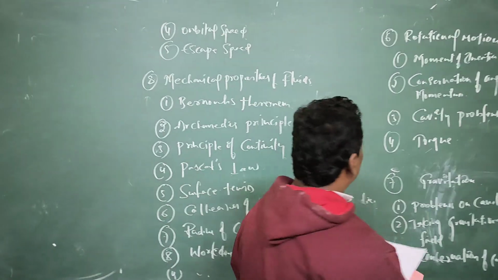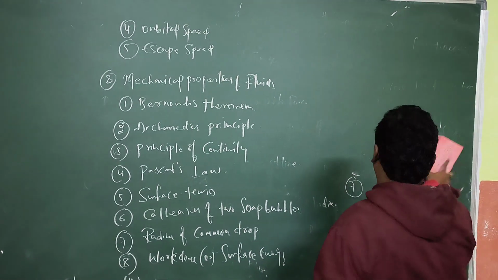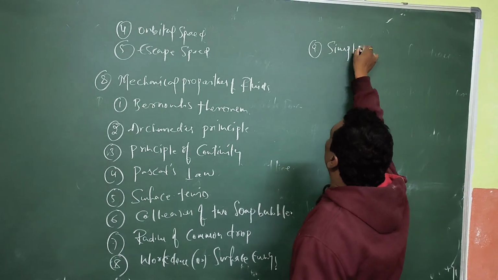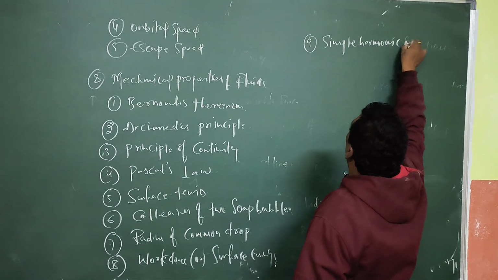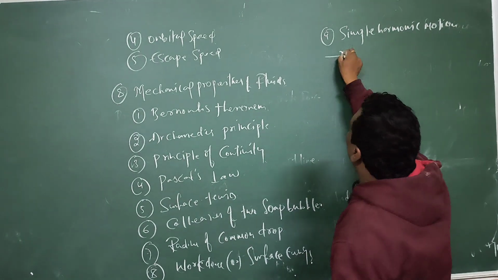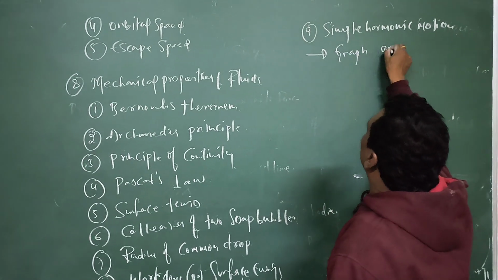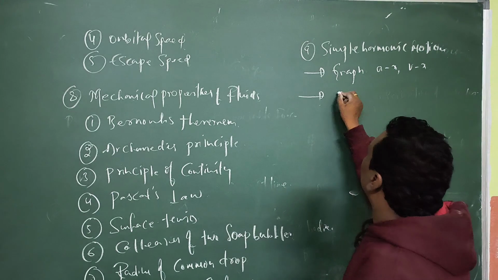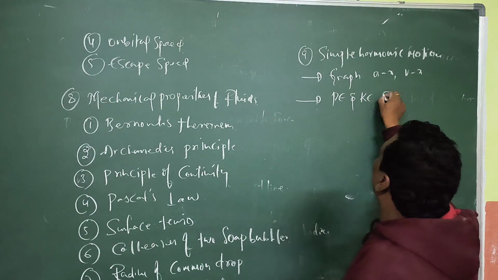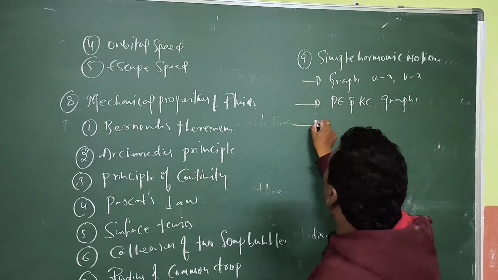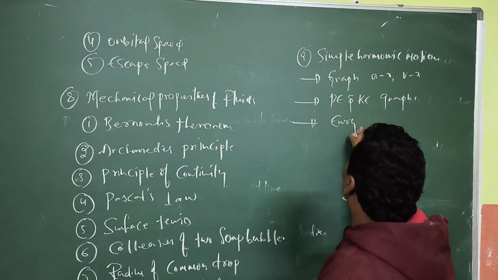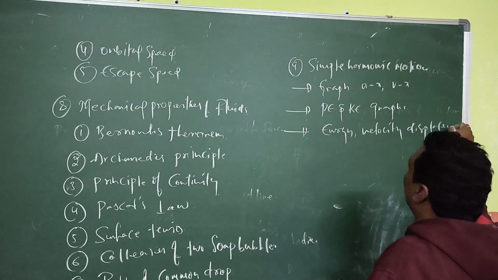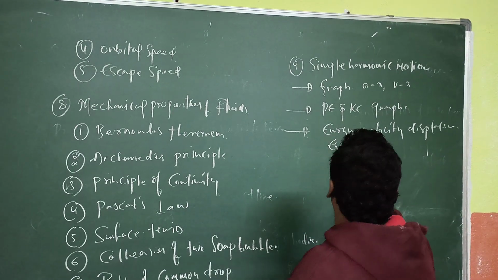And next, simple harmonic motion. Ninth one is simple harmonic motion. You will get one question from the simple harmonic motion. In simple harmonic motion, concentrate on the graphs, AX graph, BX graph, and AV graph. Next, concentrate on potential energy and kinetic energy graphs. And third one is concentrate on energy, velocity, displacement equations.